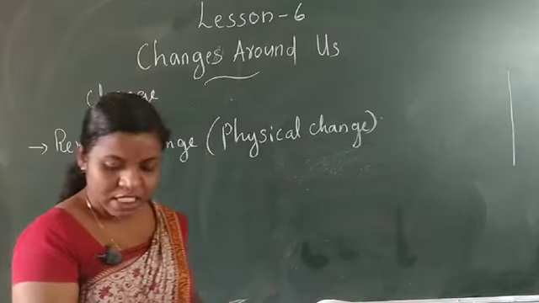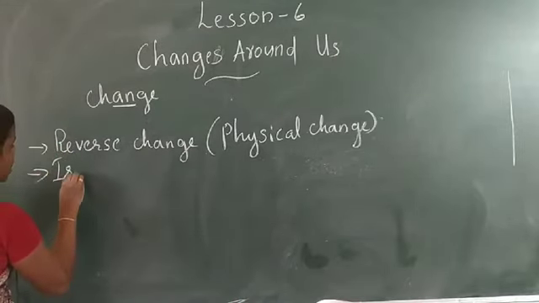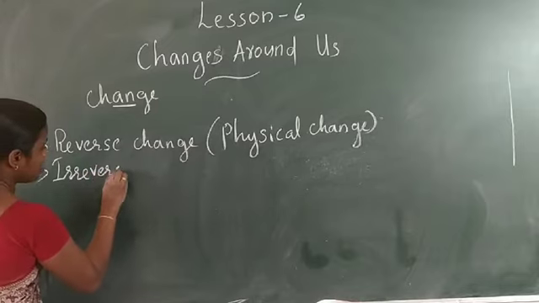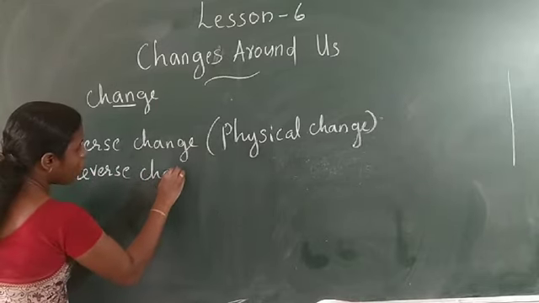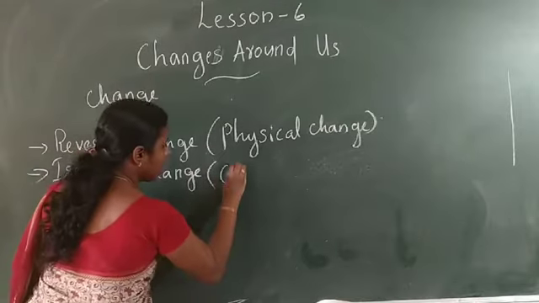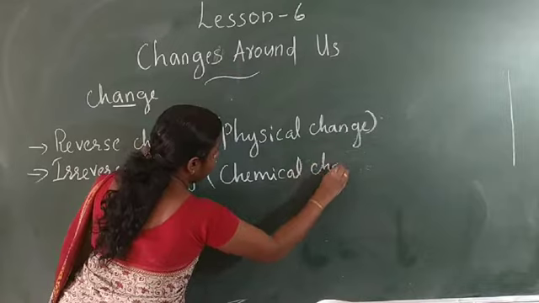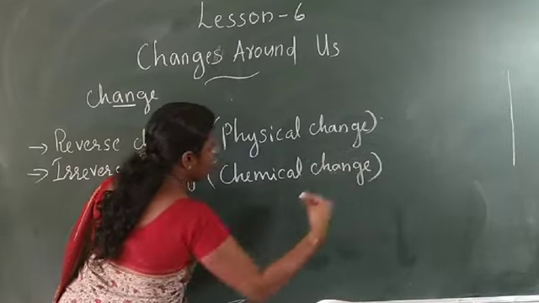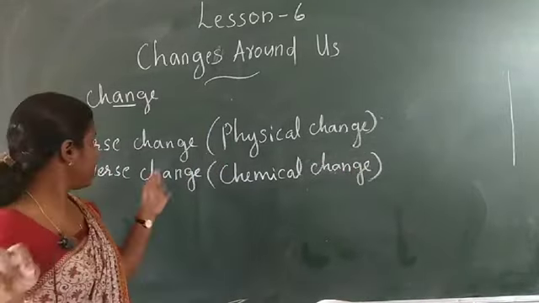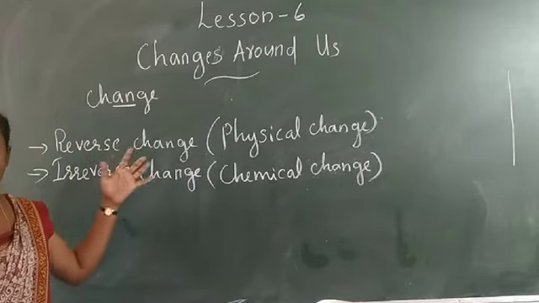The next is irreversible change. It is the opposite of reversible change. Another name for it is chemical change. Reversible change means it can be reversed and the shape can come back.